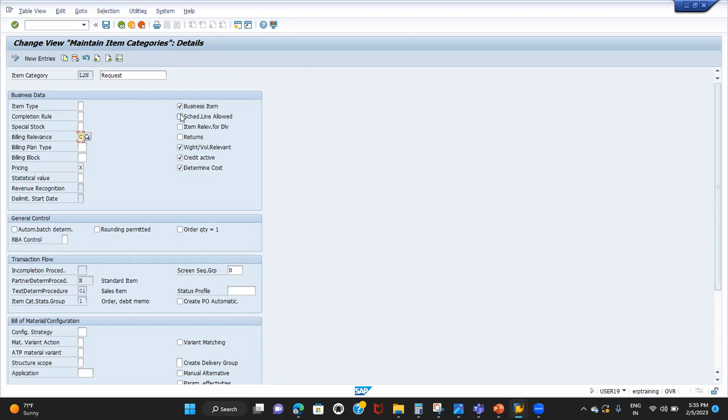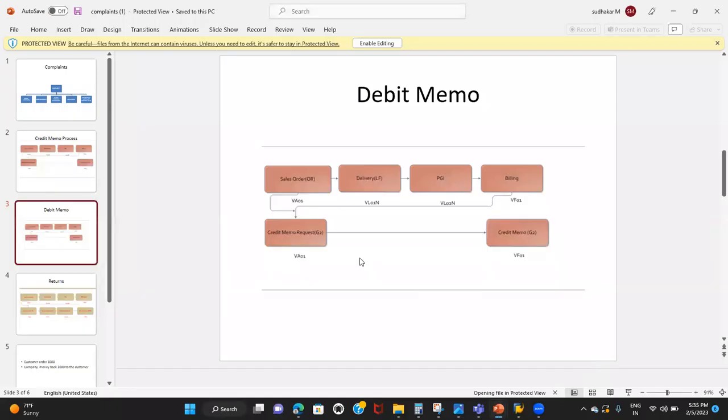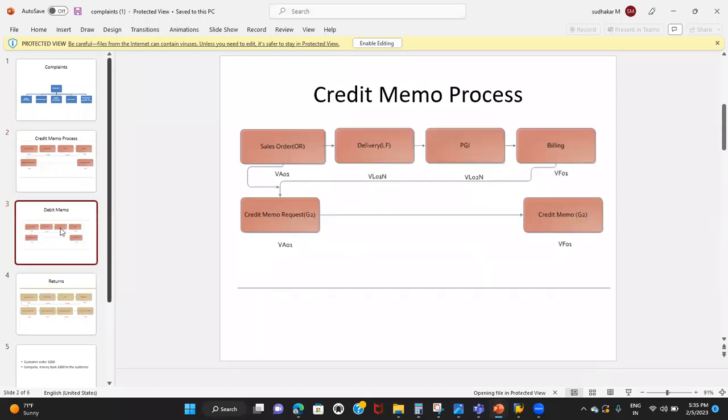Clear? So this is about the debit memo. Okay, you need to practice it. So debit memo, you can try. It's very easy. It's the same as the credit memo process, right?